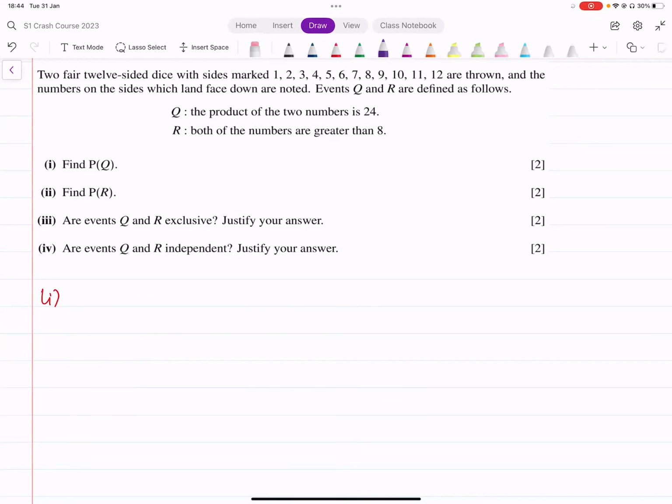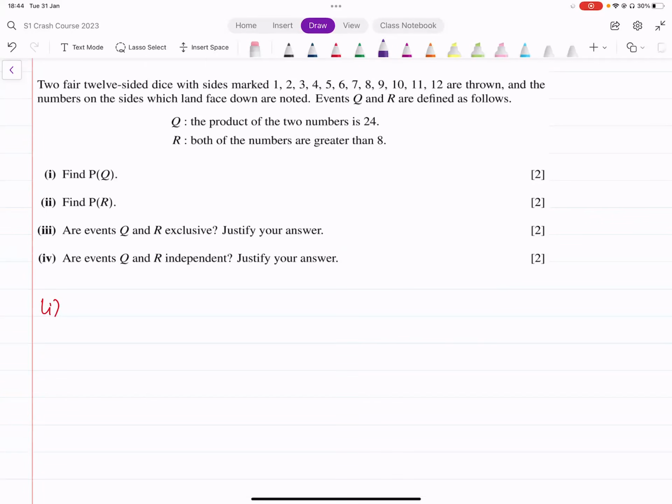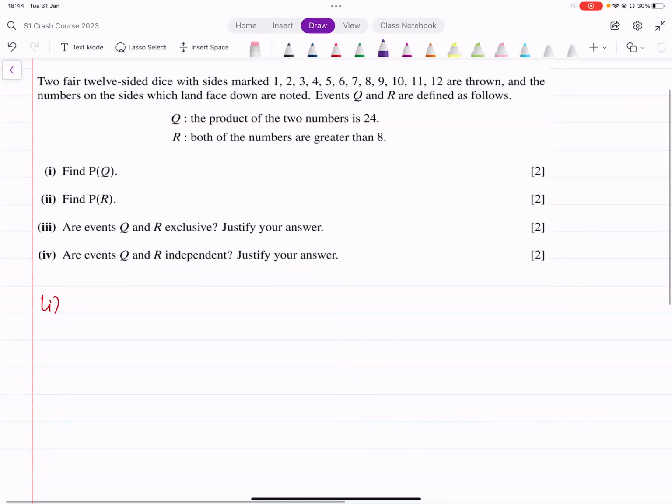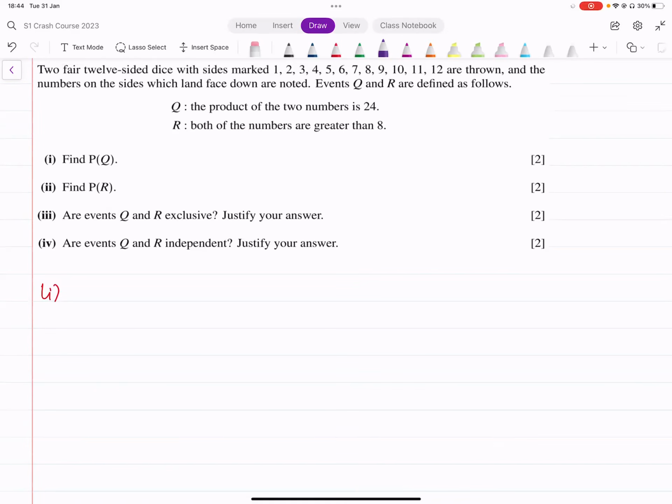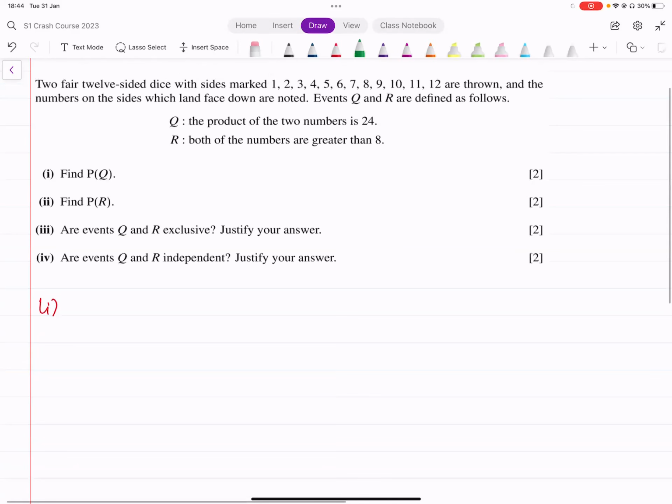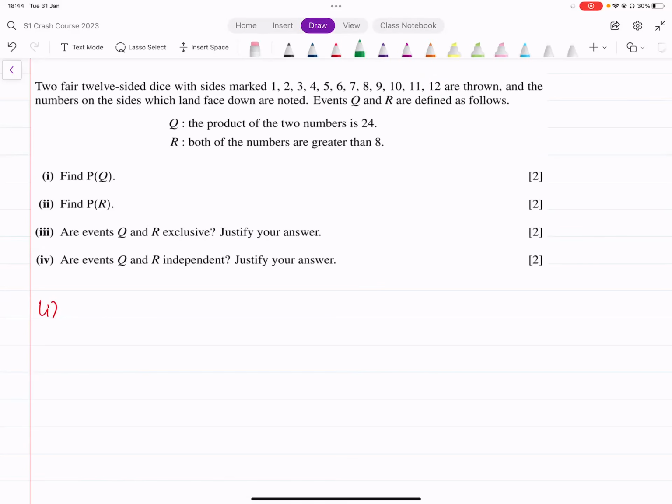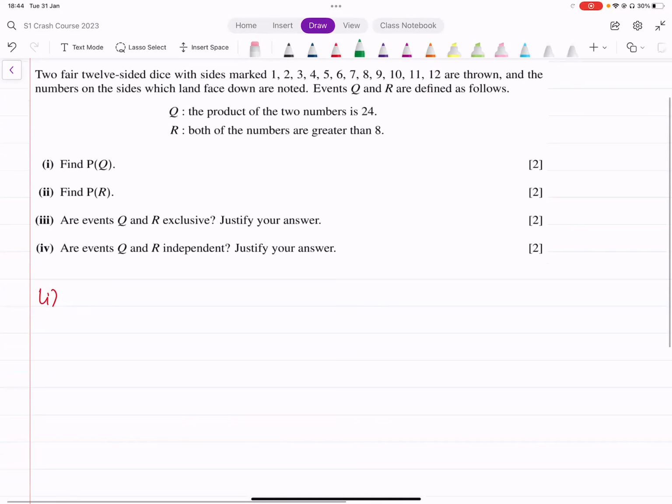It says the product of the two numbers is 24. So we think about two numbers out of these 12 numbers where the product is equal to 24. Okay. So you think about the factors of 24, 1 and 24. Well, we can't have that because the greatest number that we got here is 12. We could have 2 and 12. Let's start from that. We could have 2 on the first dice and 12 on the second dice. That's one possibility. And also the other way around then. 12 on the first, 2 on the second.